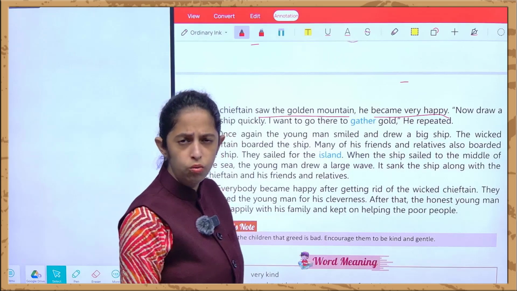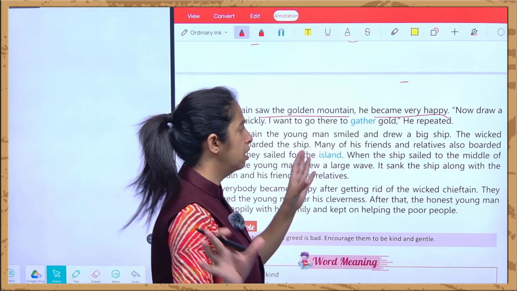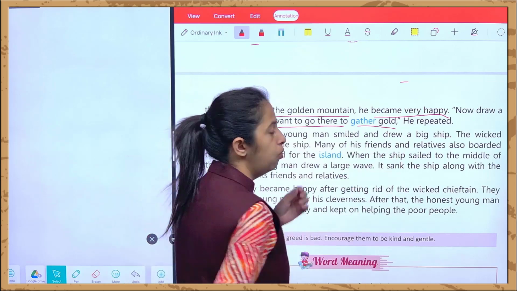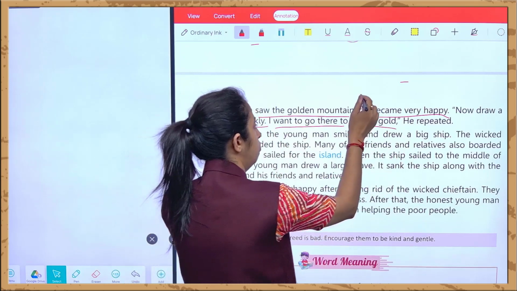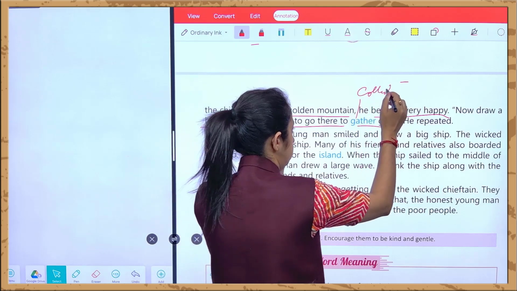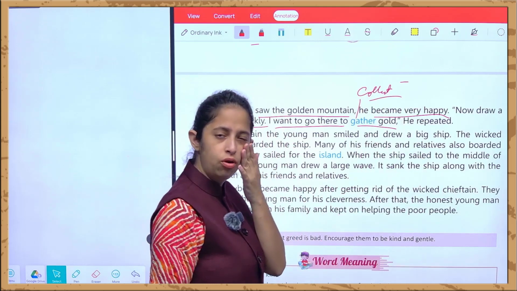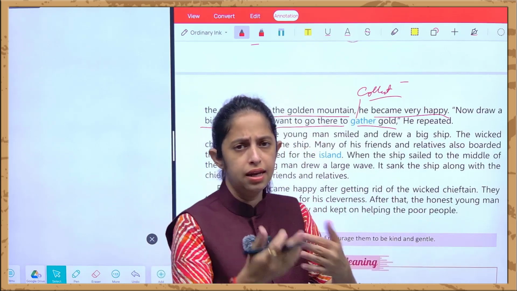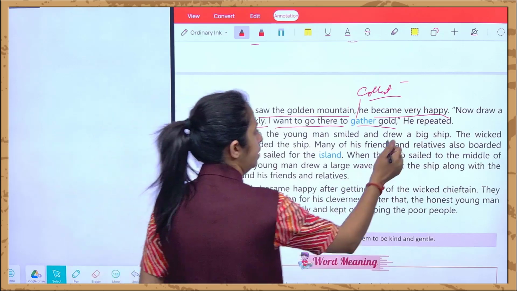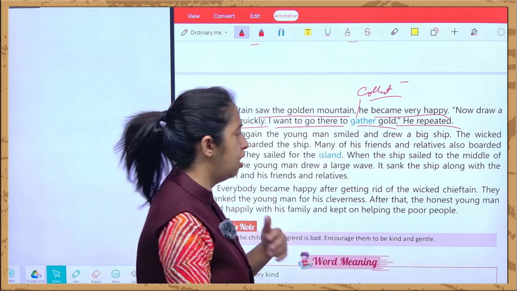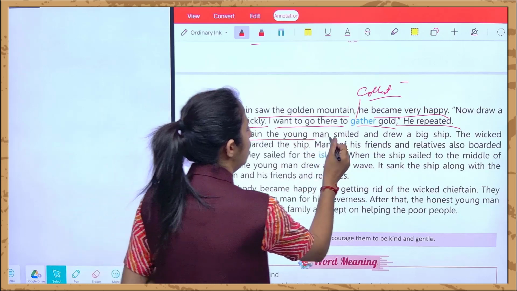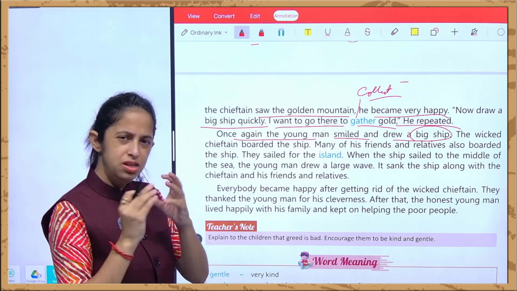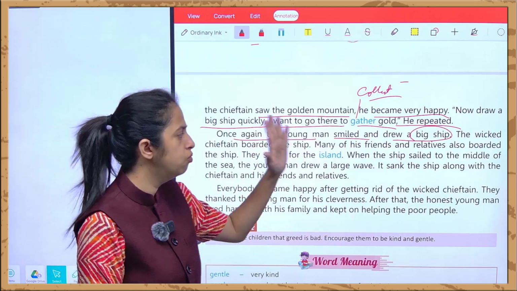And when he saw that mountain, he became very happy. Now draw a big ship quickly. I want to go there to gather the gold. Gather means I want to collect the gold from there. What he is saying, now you have drawn the island. Now you just draw the ship so that I can travel to that island and gather all the gold. He repeated. He repeated means he again asked. Once again, the young man smiled and drew a big ship. And once again, this Ma Liang gave a very big smile and he drew a big ship.